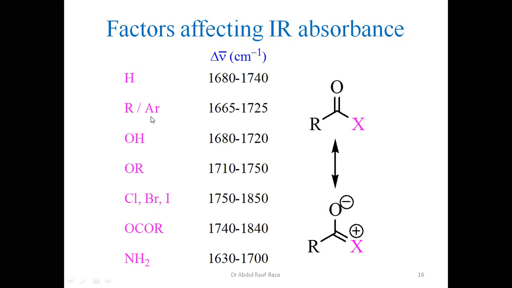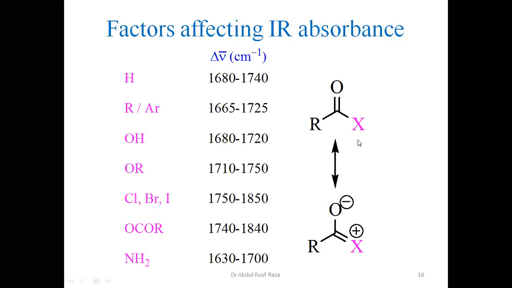This X may be hydrogen in the aldehyde case. This may be alkyl group or aryl in case of ketones. This may be OH in case of carboxylic acid. It may be alkoxy group in case of esters. It may be halogen in case of acid halides. It may be OCOR, meaning an acetoxy group, in case of anhydride. It may be amino group NH2 in case of amides.